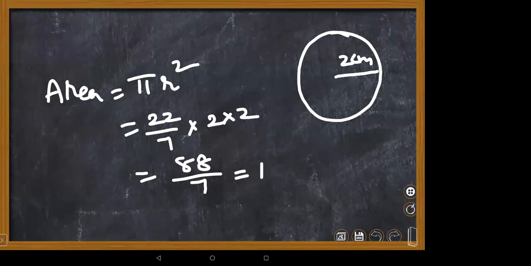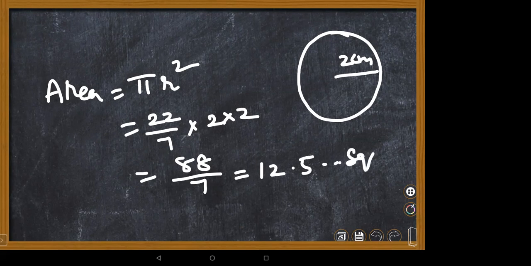I'm dividing. 7 2s are 14, and 4 remains. 7 5s are 35. Like that you will get, children. Again you will get some extra square centimeters. This is about area. Coming to perimeter or circumference, we can't take it here.